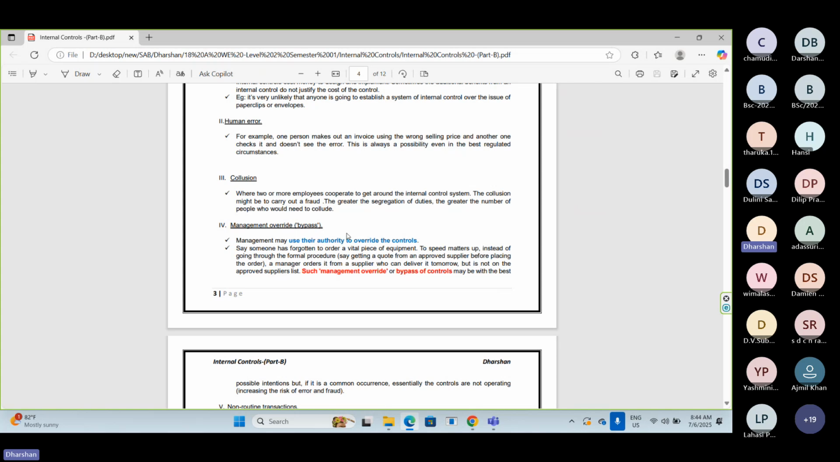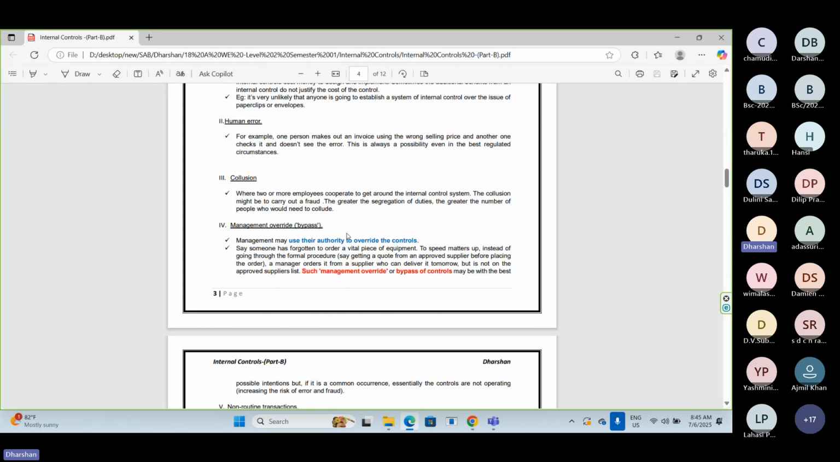When I say management overrides the controls, I'm not saying that it is a fraud activity or any other illegal activity. Okay, it doesn't mean like that. Here, management override of control means management sometimes may override the internal controls of the organization in good faith. What is meant by good faith? Let's say, last week also I have explained.